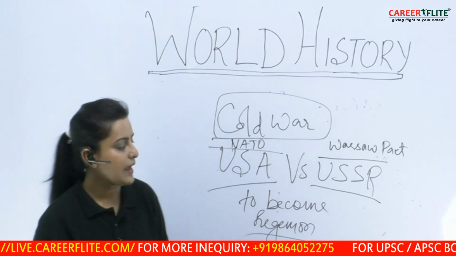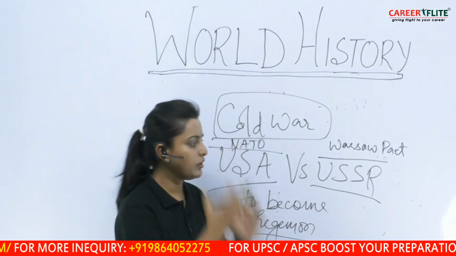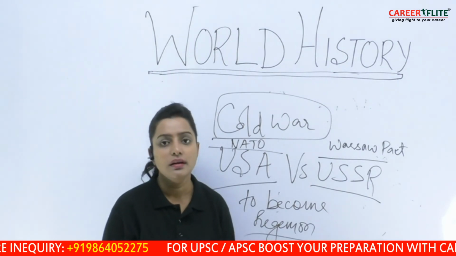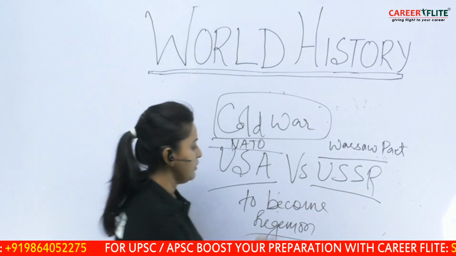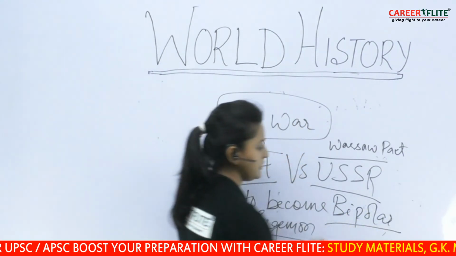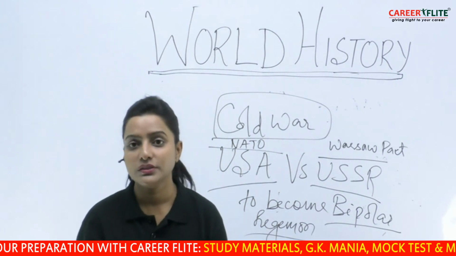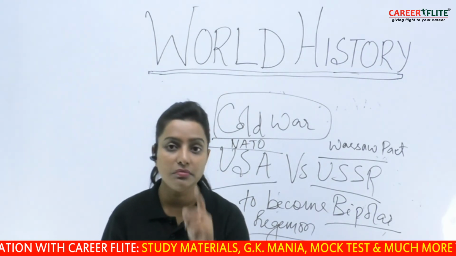So you see what happened at this position. Lots of countries sided with NATO, lots of countries sided with USSR. So a bipolar world was existent in this world during this period, but the effort was to become unipolar, whereby only one power would actually grow.